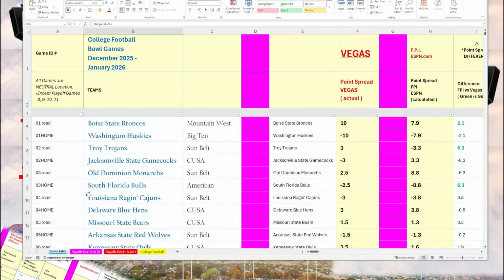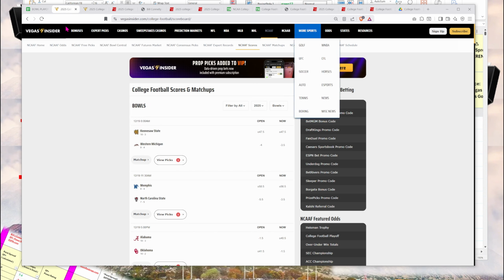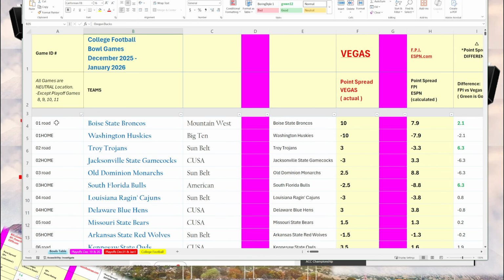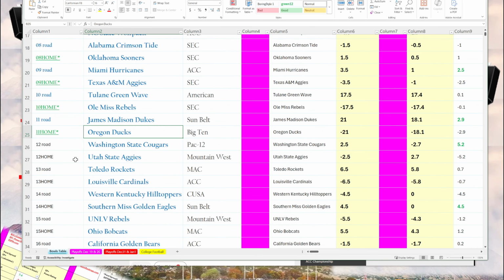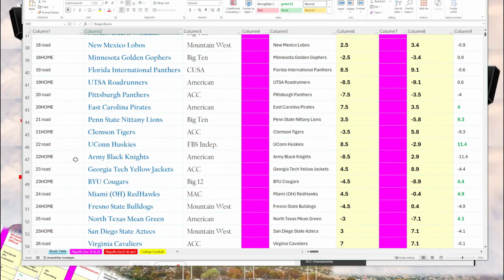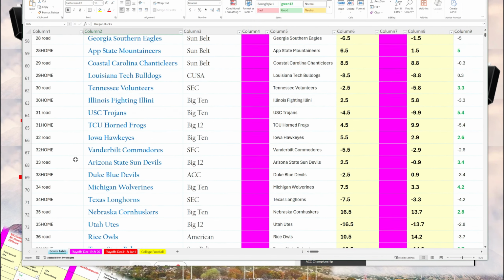The numbering of these games is based off of their sequence on VegasInsider.com. For these bowl games, this is roughly based on calendars. So the games at the top are the games that are played earlier, and the games further down are games played later.